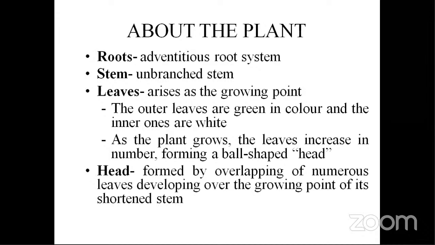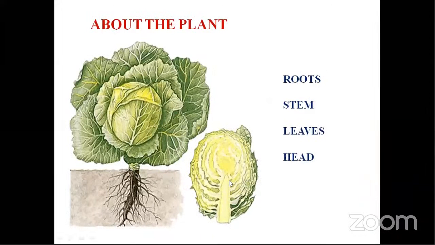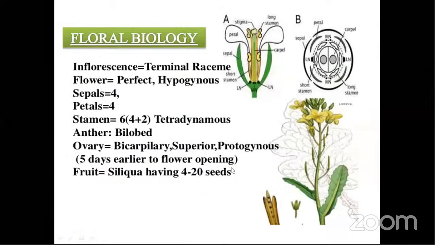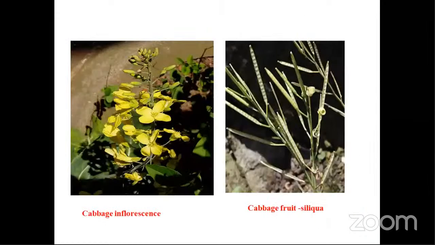The head was formed by the overlapping of numerous leaves, which we have already discussed. This is the growing stem, which is unbranched, and from this numerous leaves arise which become very compact so that we have the head shape. Next, the very typical Brassicaceae family floral biology with 4 sepals, 4 petals, and tetradynamous nature, meaning 6 stamens in which 4 are long and 2 are short. The anther is bilobed, and almost all except the Cucurbitaceae have a superior ovary. The fruit is a siliqua having 4 to 20 seeds. All the Brassicaceae members' fruit is called siliqua.